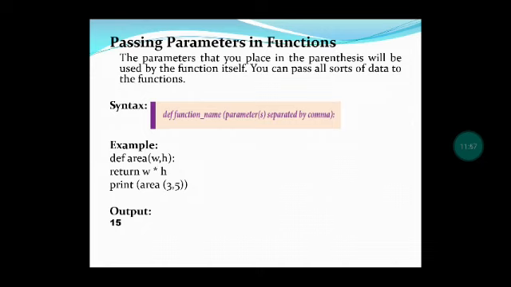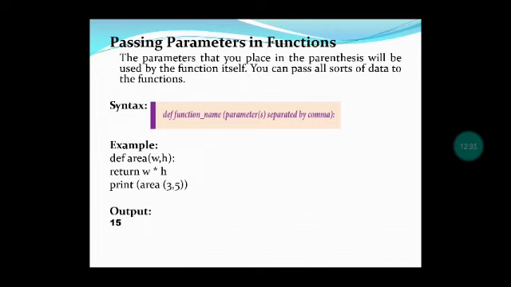So in today's class, we have seen about functions in Python, different types of functions, four types, that is user-defined function, built-in function, lambda function, and recursive function. Then we have seen about the user-defined function syntax and examples, and also how to call the function, and finally we have seen about parameter passing in a function. There is a difference between parameter and arguments. More or less both are the same, but some difference will be there.